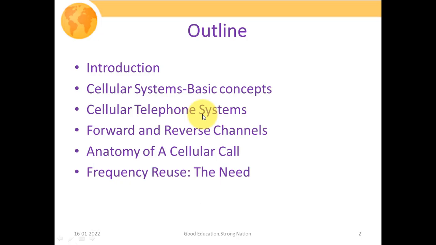Then we're going to discuss the forward and reverse channels. These are basically the frequency bands over which signal transmission takes place, depending upon whether the mobile station is transmitting to the base station or the base station is transmitting to the mobile station. Then we're going to discuss the anatomy of a cellular call, that is, how a call from a mobile station to a mobile station, or from a landline user to a mobile user, takes place. And finally, we're going to discuss what frequency reusability is and what its need is.